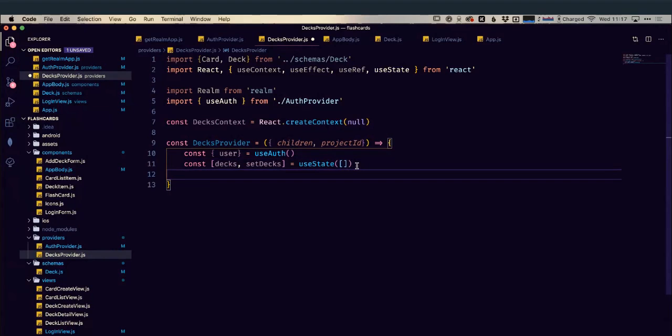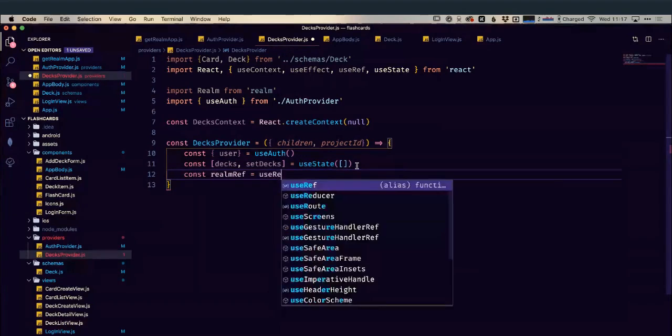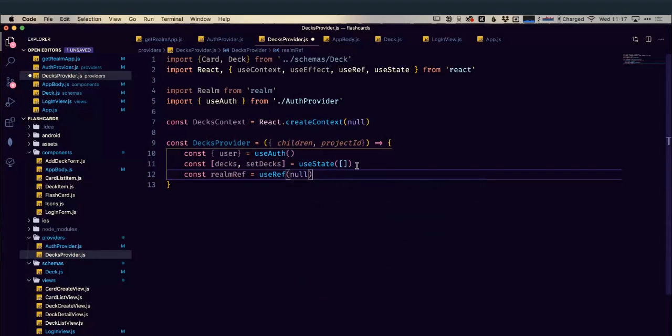And then we're going to need a reference to our realm as well. So we're just going to create this ref, and it's going to be null to begin with too. Okay, so we got a realm reference. We have variables to hold our decks and our setDecks, so we can update the decks, and we have a reference to the user that is currently authenticated.